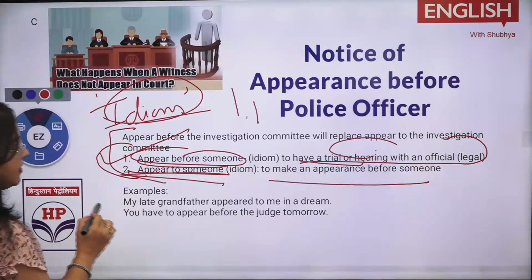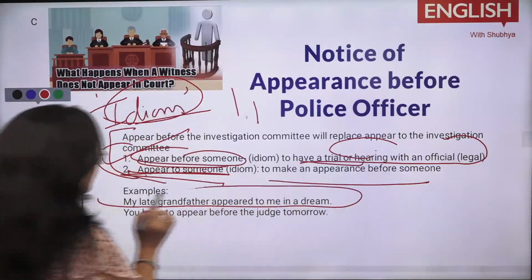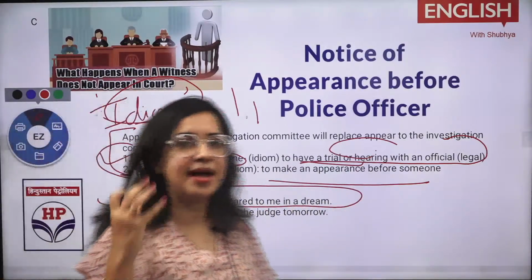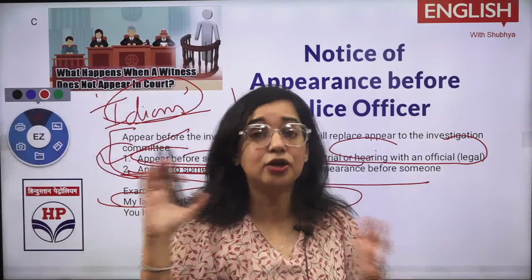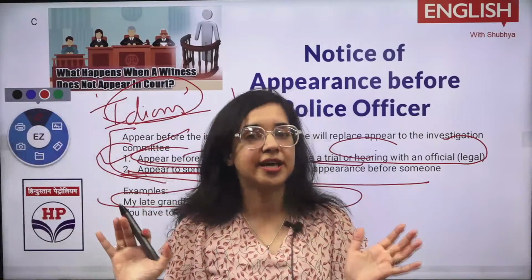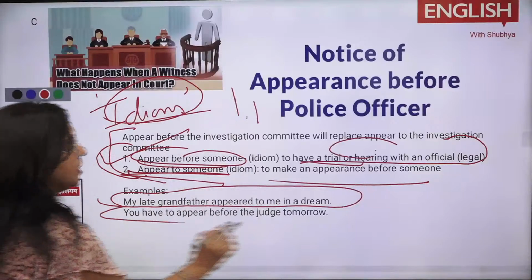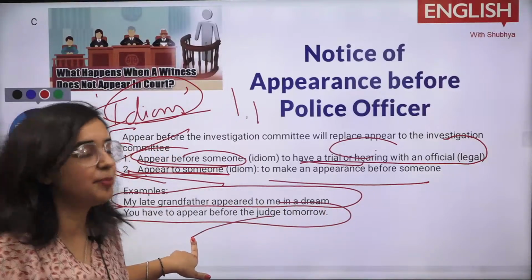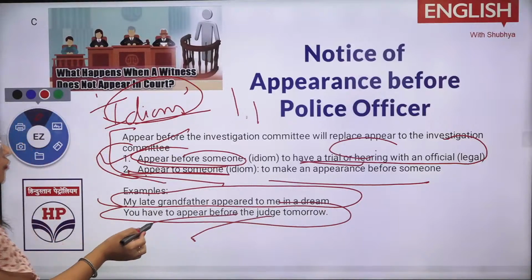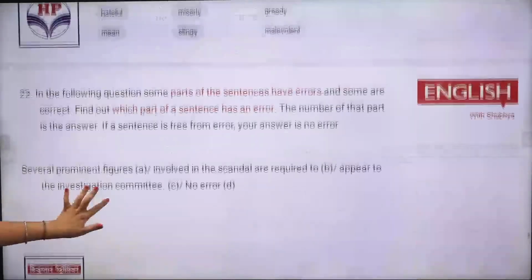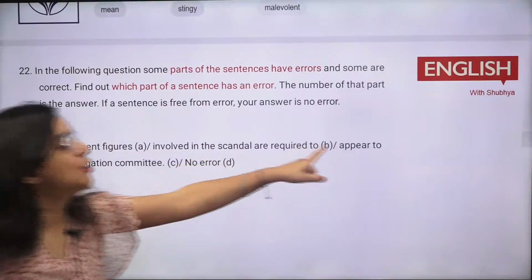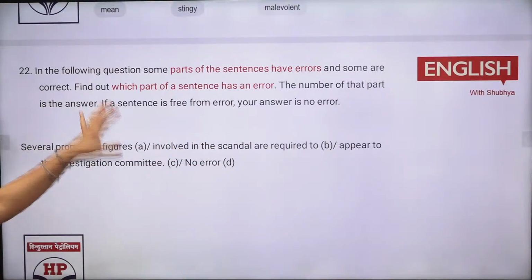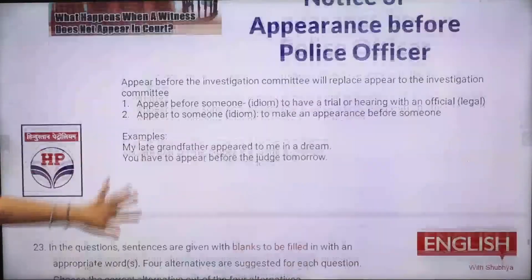General usage is like my late grandfather appeared to me in a dream, when I was sleeping, my grandfather appeared in front of me, that he became visible to me. When you are summoned, you have to appear before the judges. So that is appear before. So that was a term. And what is wrong in it now? It should not be appear to, it should be appear before. So this is the way your idioms need to be used.